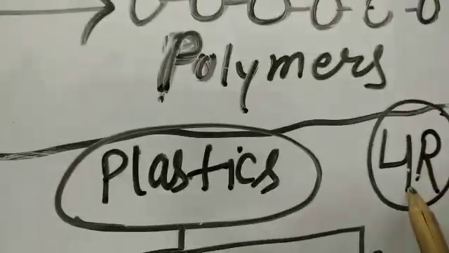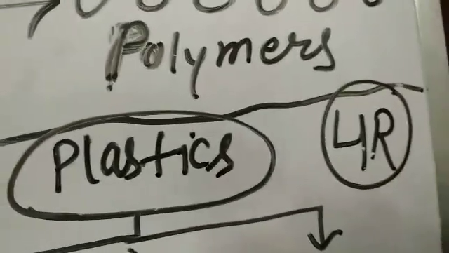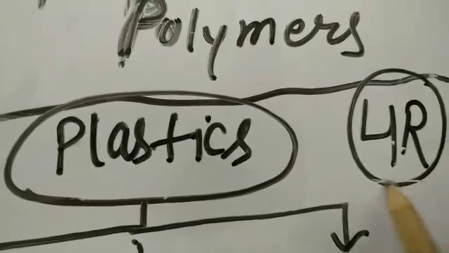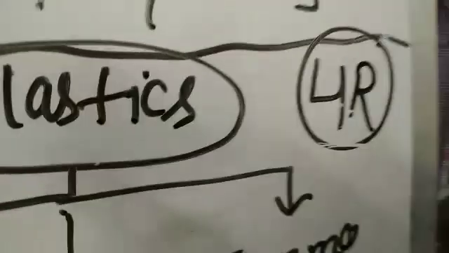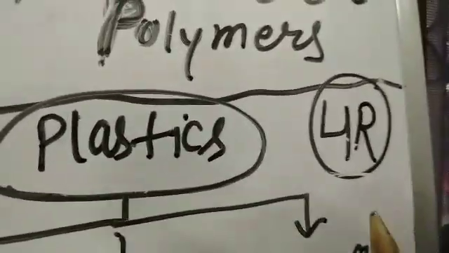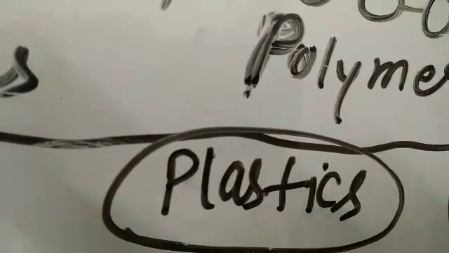You should know that plastic is very dangerous for our health and environment. So we follow the 4Rs. The first R means we reuse it. The second R means we recover it.